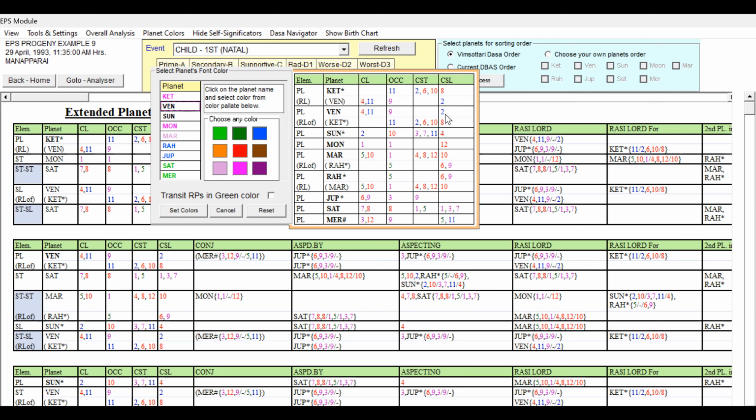But 11, 9, 2 is very good. This grouping is very good. Because we required all the favorable houses, they're all present here for Venus. So Venus we can give light green also.